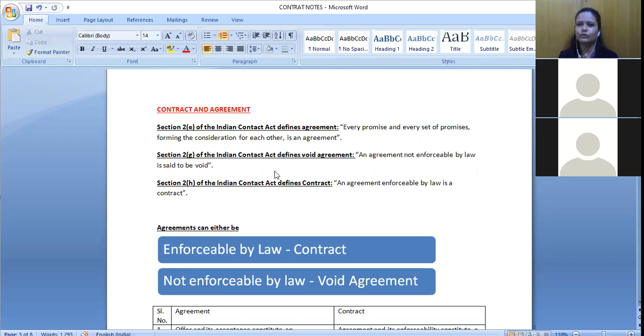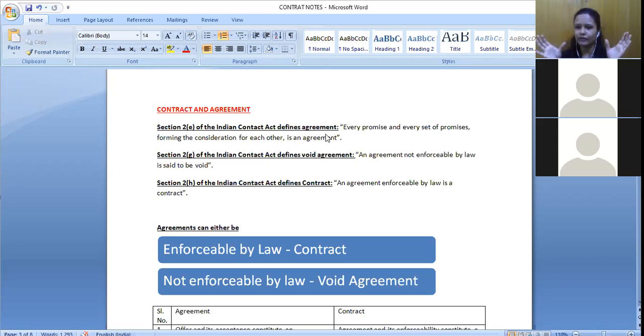Okay. I will give you two very simple examples also to understand better. So first of all, what it is saying: section 2(e) defining the term agreement. What is agreement? Every promise and every set of promises. So it may be one single promise also. If I tell you that, okay, fine, what I will do is that I will go out for a movie with you. That is what? One single promise that I'm making, right?